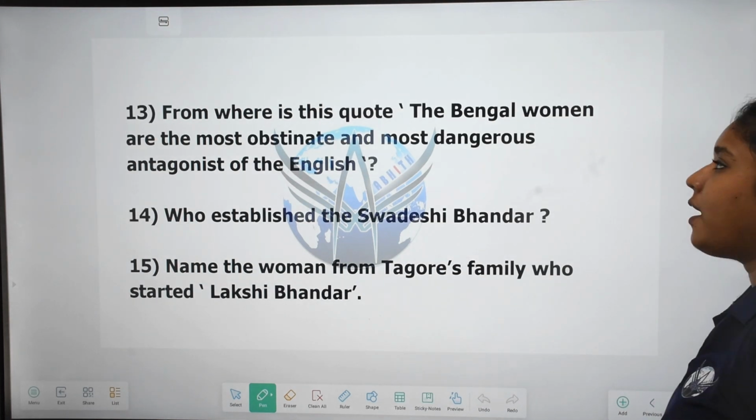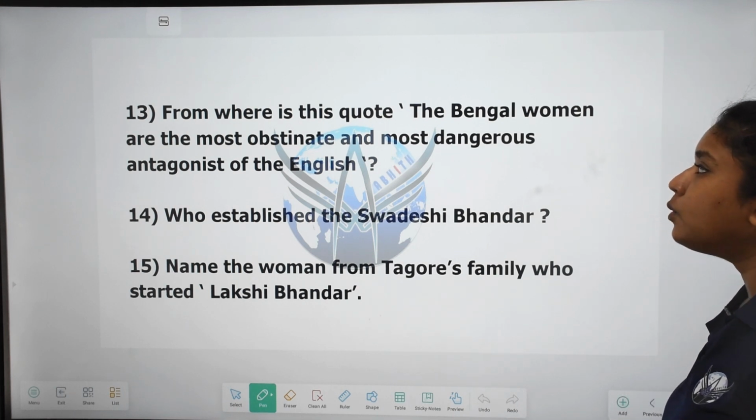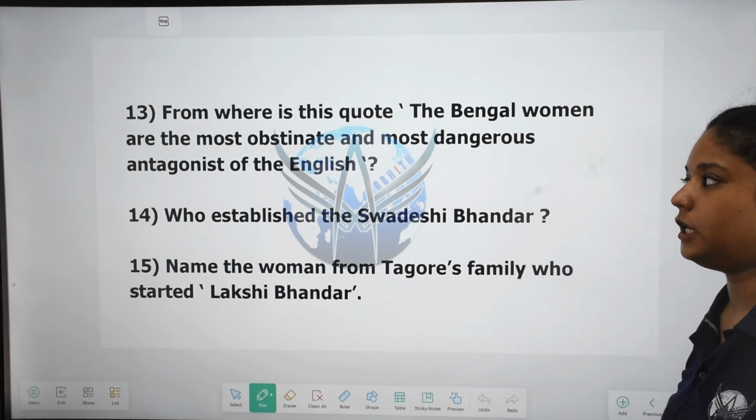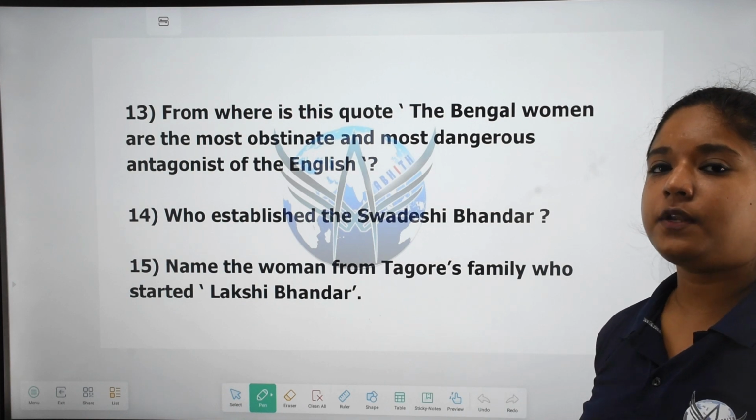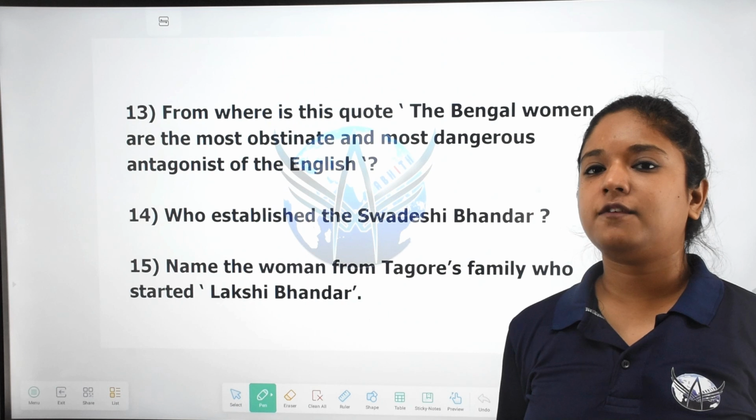Then from where is the quote? The Bengal women are the most obstinate and most dangerous antagonist of the English. So the women also actively participated in this movement. One such prominent figure was Sarla Devi Chaudhurini.